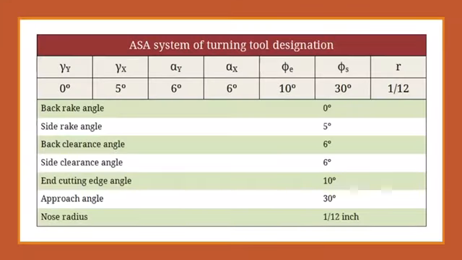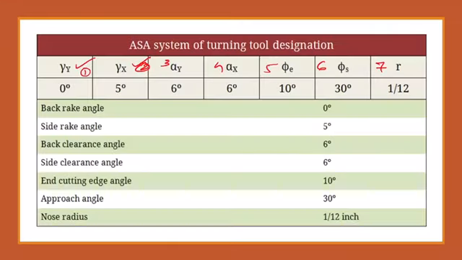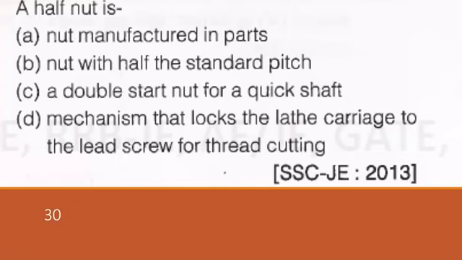Tool signature comprises of how many elements? Correct answer is 7. As you can see here, this is the designation. First is this angle, second, third, fourth, fifth, sixth, seventh. So basically 7 elements are there, 7 angles are there: back rake angle, side rake, back clearance angle, side clearance angle, cutting angle, approach angle, nose radius, etc.